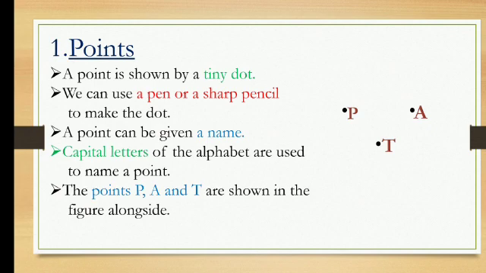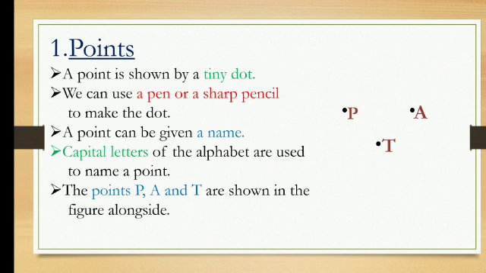A point can be given a name. Whenever you are drawing a point, that point can be given what? A name. Capital letters of the alphabet are used to name a point. Whenever you are giving a name to a point, you have to use capital letters.